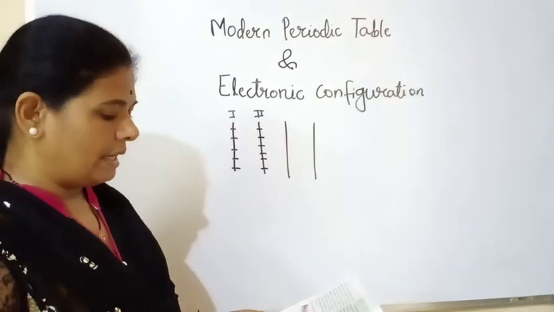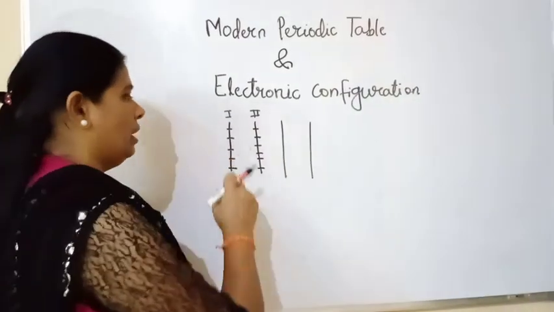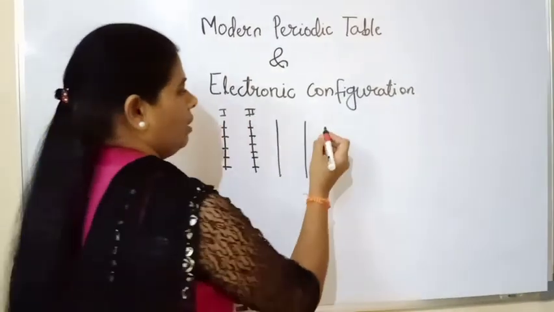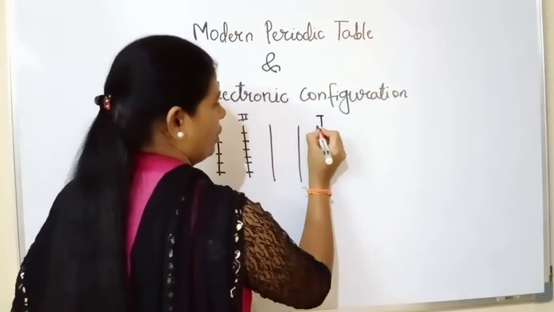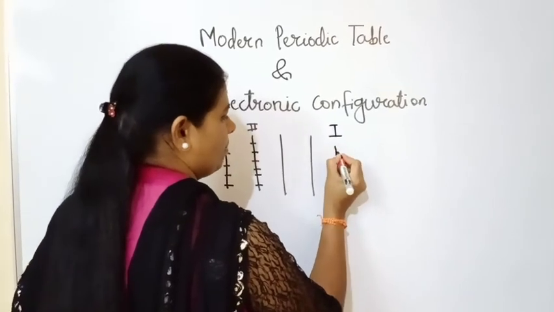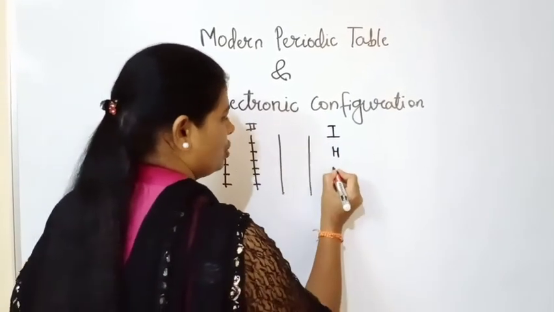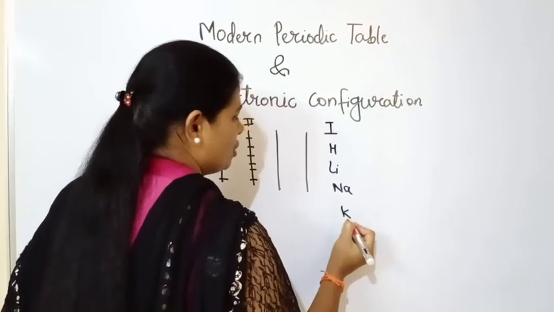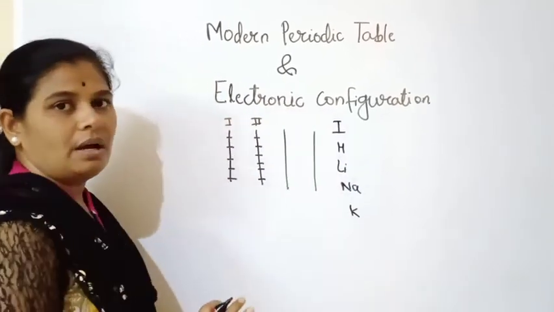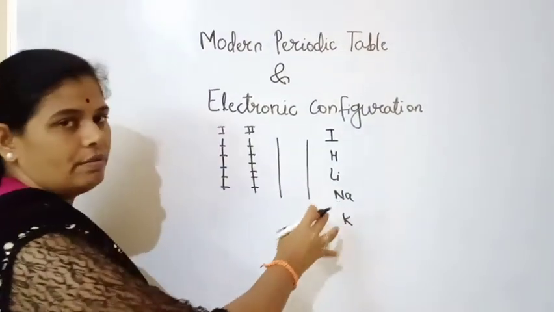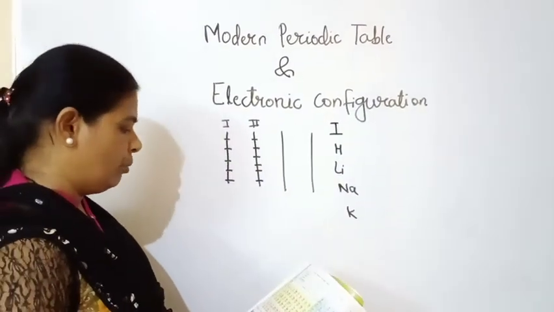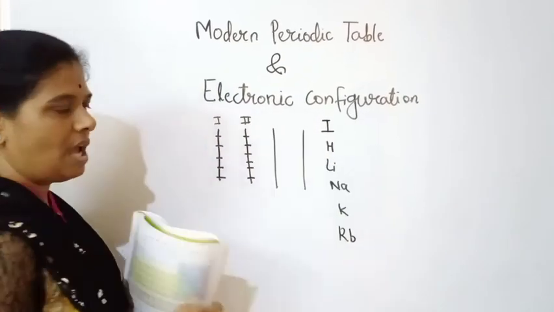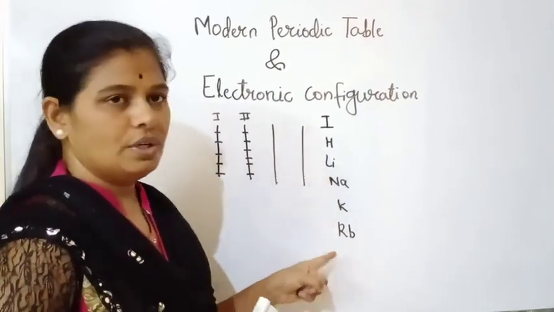In group 1 of the modern periodic table, first is hydrogen, then lithium, sodium, potassium. I have written a few elements up to potassium; after that there are rubidium and cesium.